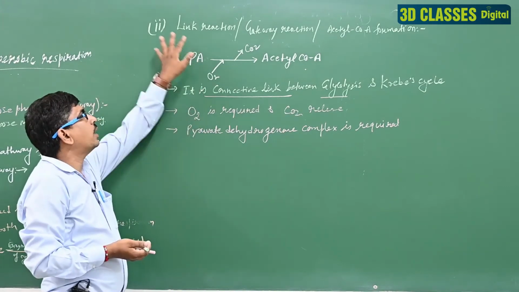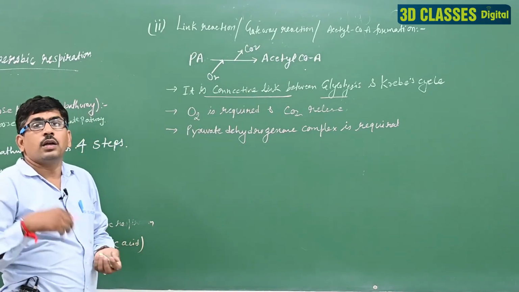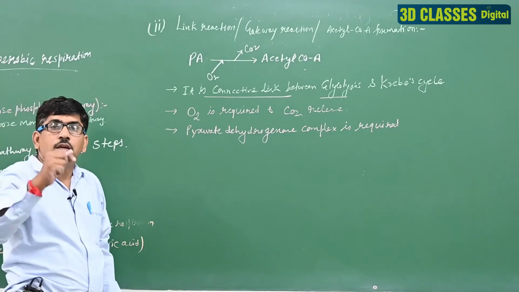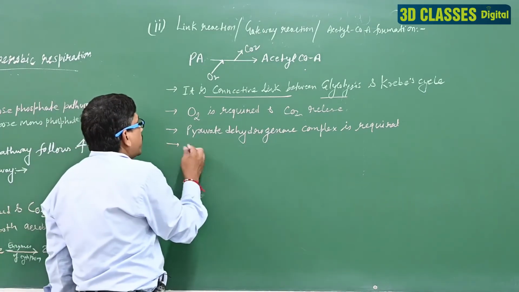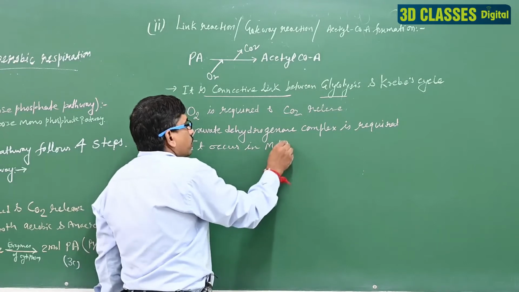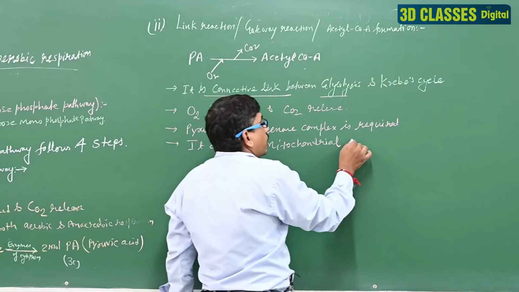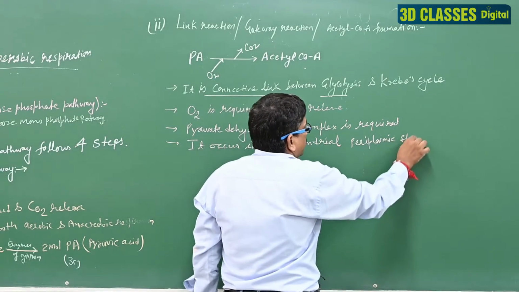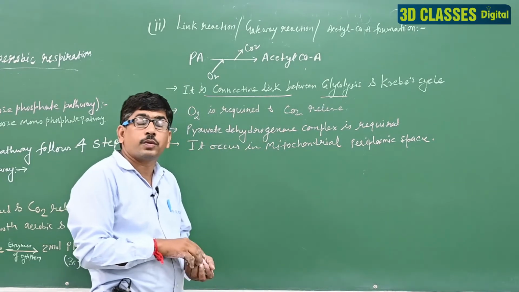In this process, the pyruvic acid is converted to acetyl coenzyme A, and this acetyl coenzyme A enters into the Krebs cycle in mitochondria. Clear? So it is the connective link between glycolysis and Krebs cycle. Last point is it occurs in the mitochondrial perimitochondrial space. You know very well what the perimitochondrial space is.